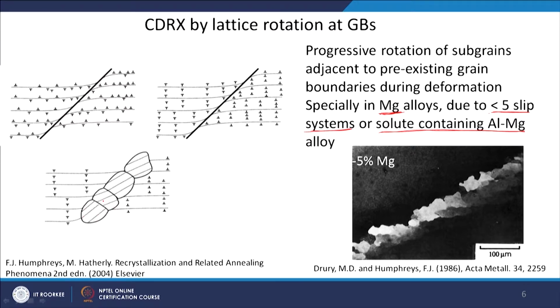So, there is a lattice rotation because of the very high amount of dislocation density in the vicinity of the grain boundary.